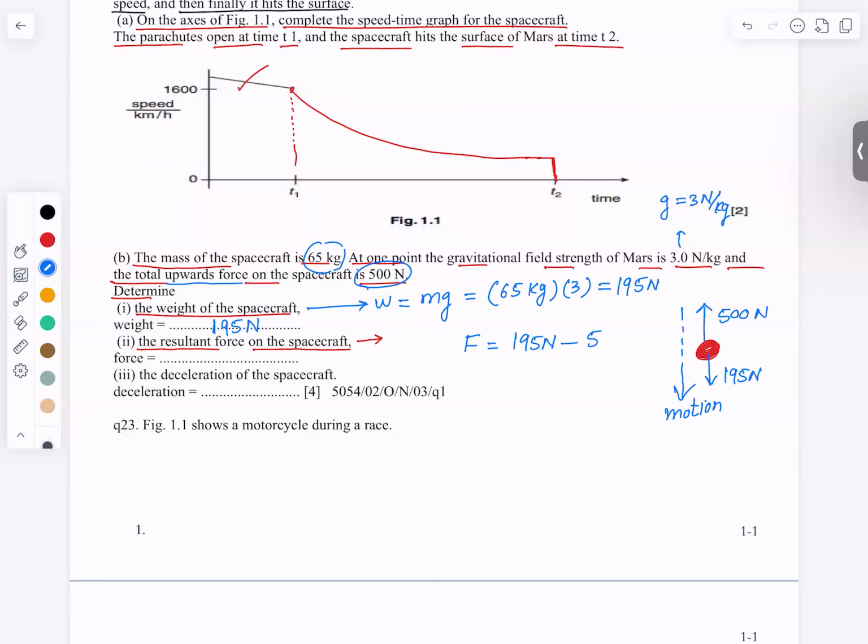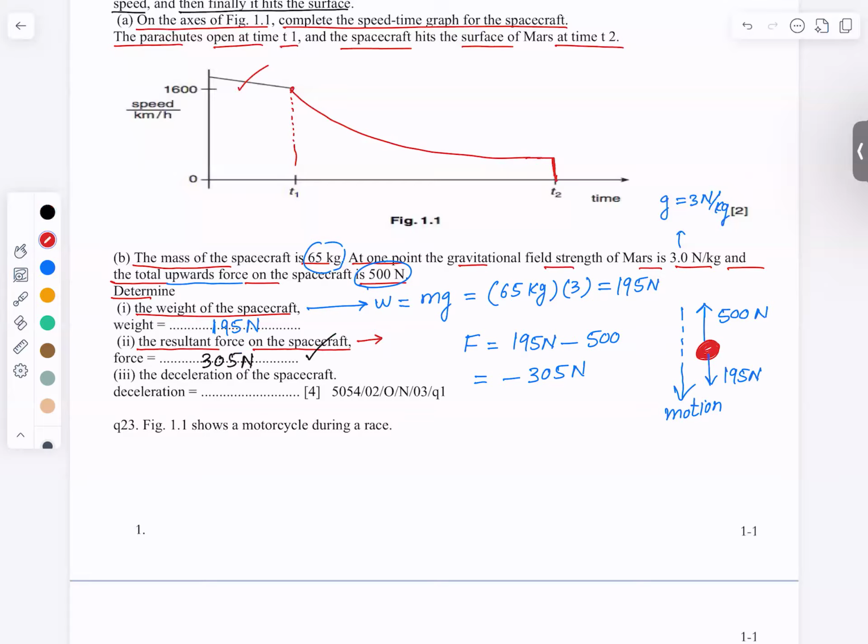So 195 minus 500 will give a negative answer because of deceleration. The resultant force is opposite to the motion. So 195 minus 500, and we are getting an answer of negative 305. The negative sign shows that the force is decelerating or opposite to the motion. That's why it's negative. However, in the answer, the negative sign is optional. Since force is a vector, for vectors, the negative sign shows the direction. While writing the magnitude, you can ignore the negative sign. So it is 305 Newton.